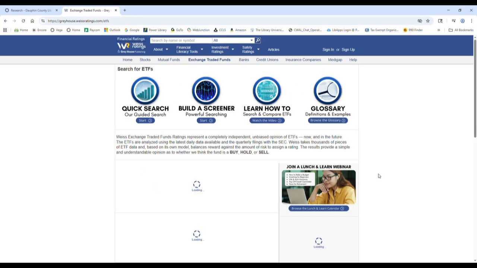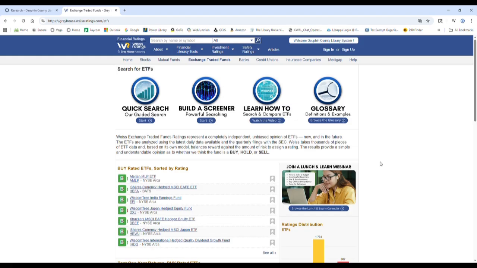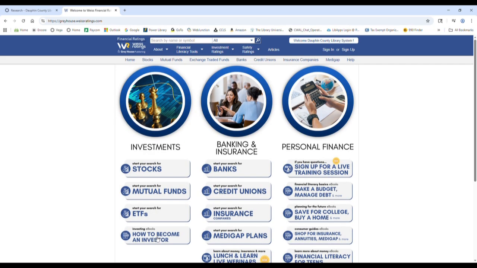Go over to exchange traded funds and it's the same story. So as you start to get familiar with one page on Weiss Financial Ratings, you'll actually be learning how to navigate all the other pages in this resource, at least all the ones for investment ratings and safety ratings. So that's our investments hub.